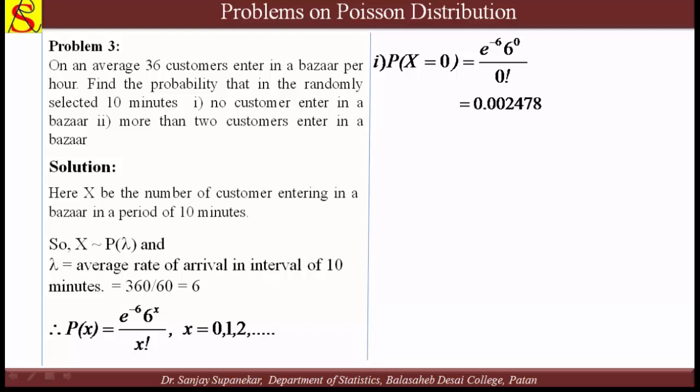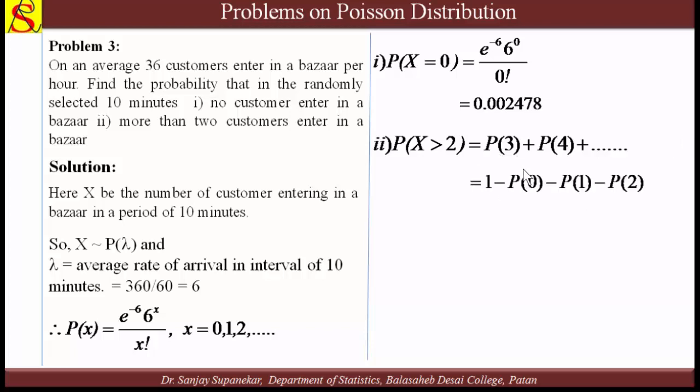Okay, and now we see the second, probability of x greater than 2, because more than 2 customers enter the bazaar in a time interval of 10 minutes. So the probability of x greater than 2 means P3 plus P4 etc., up to, we don't know the last value. So again we can use the same technique. It is 1 minus the remaining probabilities. What are the remaining probabilities? Greater than 2 means the remaining probabilities are 0, 1 and 2. So 1 minus P0 minus P1 minus P2.